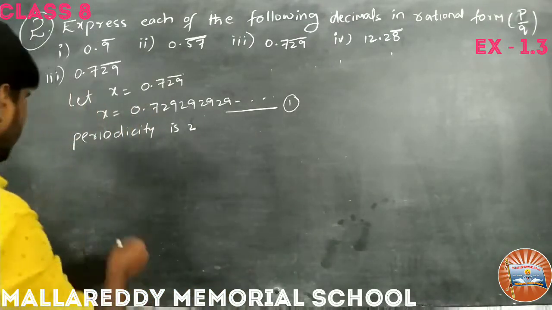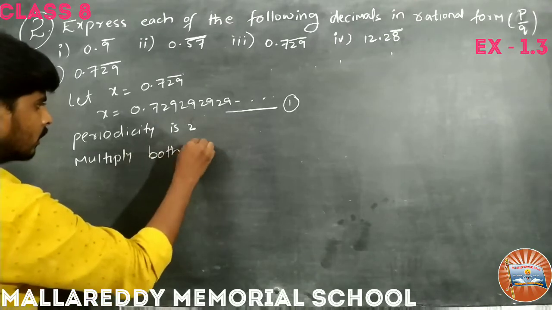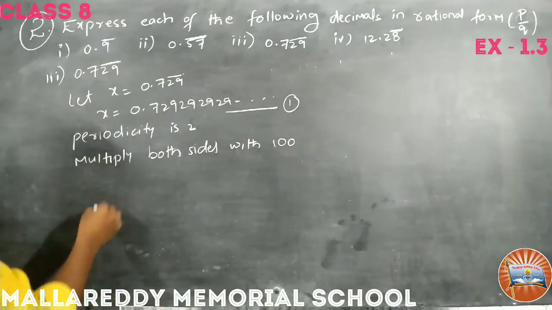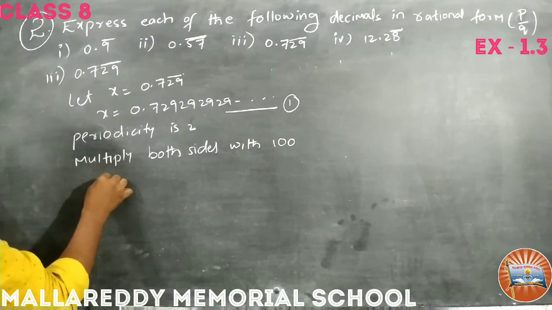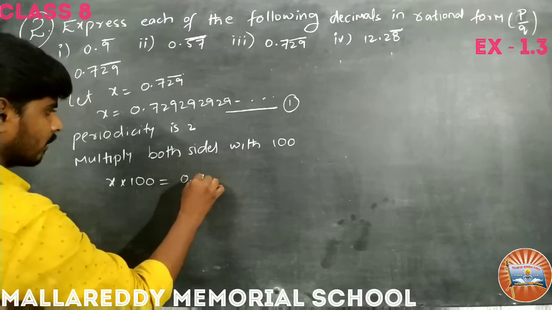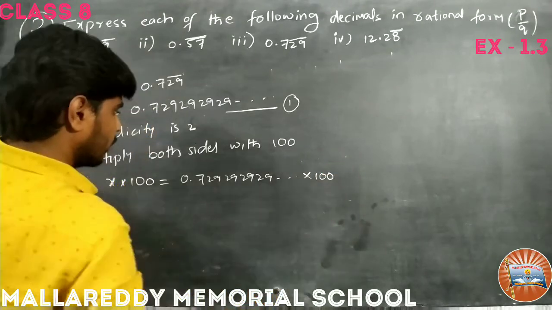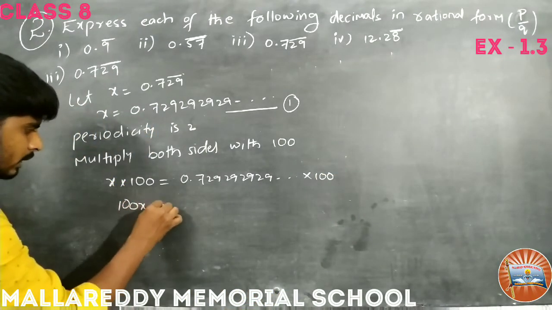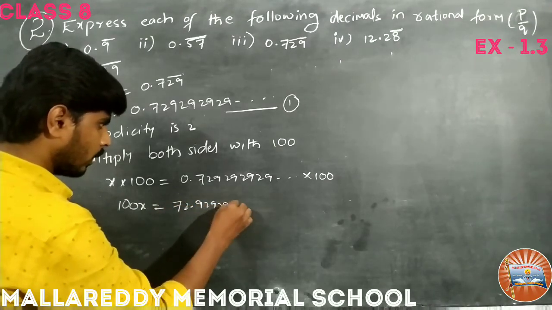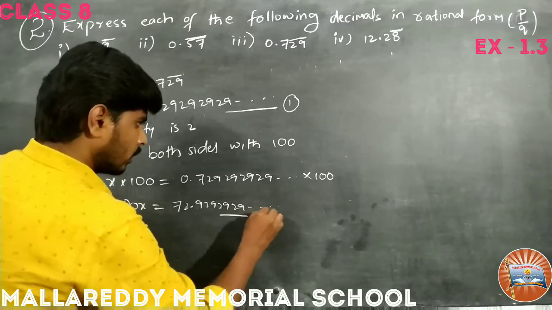Okay, right. So multiply both sides with 100. So x into 100 equals 0.72929 and so on into 100. So what becomes? 100x equals 72.9292929 and so on. Okay, right. This is equation 2.